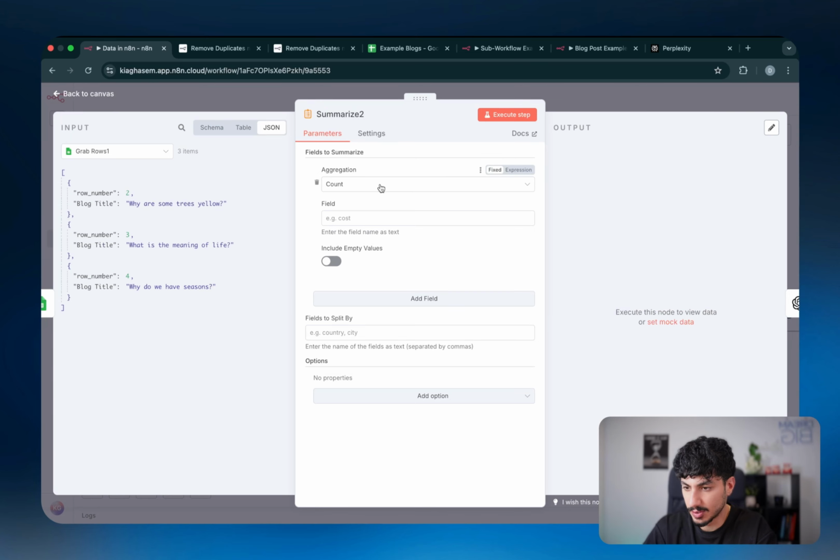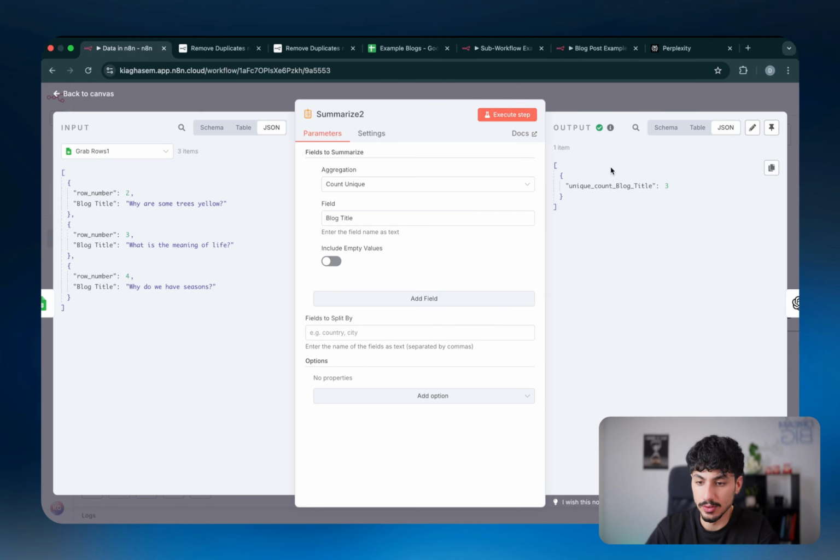So the first thing that it allows me to do is count the number of items that have a value for this specific parameter. So let's say blog title, it would say, okay, well, there is 3 counts of blog title that have values, right? If I want to change it to count unique, it will say, okay, there is still 3 unique counts of blog title in the previous items.